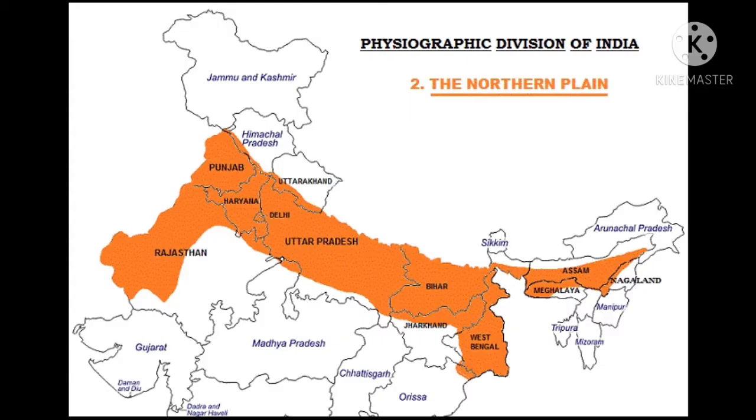Next land feature is Northern Plains. At the south of Shivalik range, means Shivalik range के नीचे Northern Plains start हो जाते हैं.